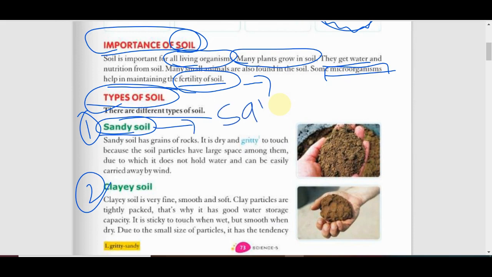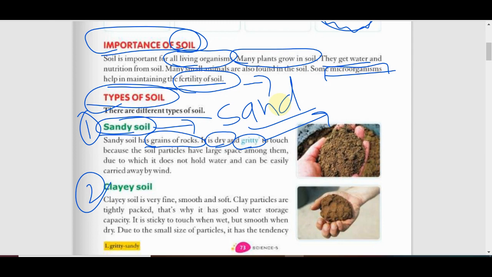Those soils which contain sand, as you know, sand has large molecules, or large grain structures. I think you know grain means जो दाने हैं, यानी कि जो particles हैं. Sandy soil has grains of rock, and it is dry and gritty. Gritty means brittle, like danedar, retila. If you touch it, it appears gritty and very dry.